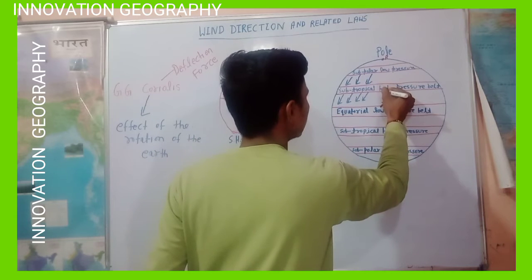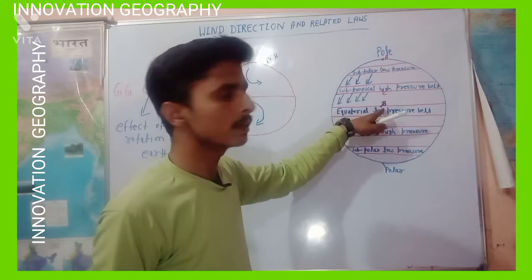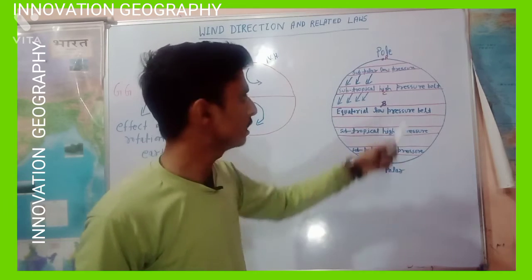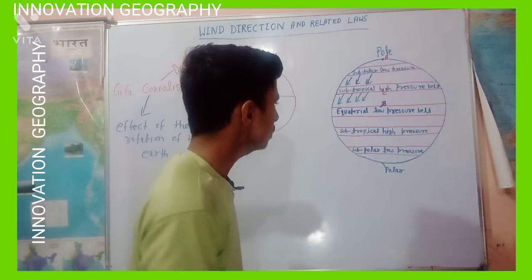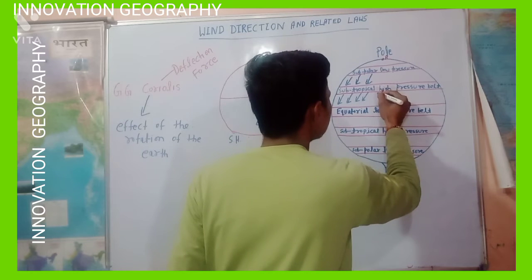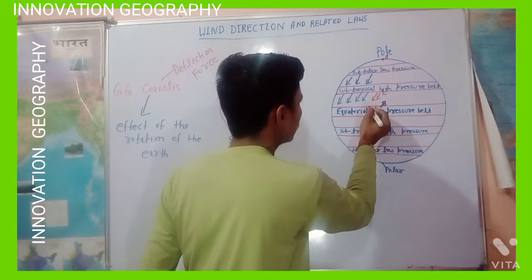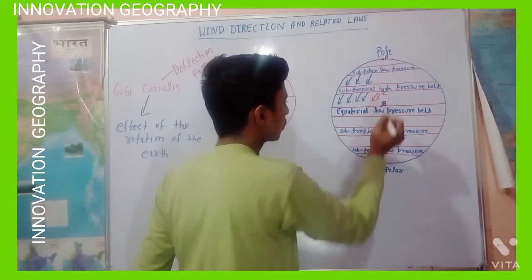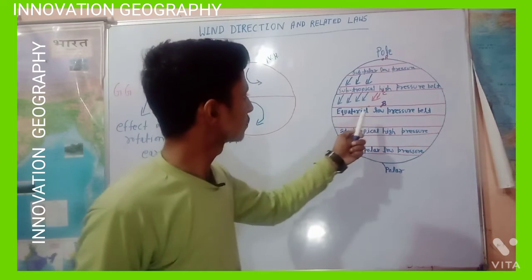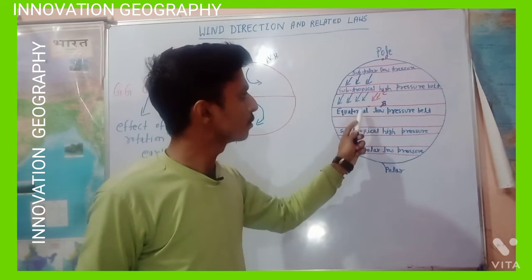The ball falls here, not at point B. You see that the Coriolis force is maximum at the pole and minimum towards the equator.